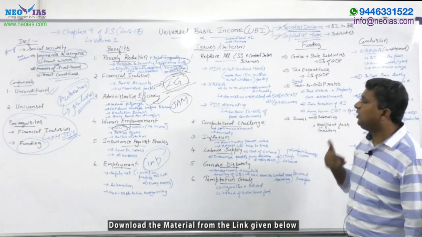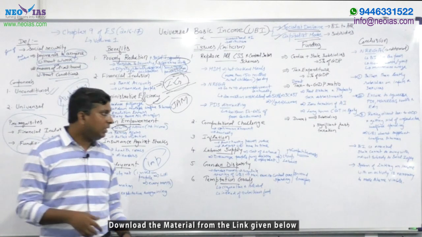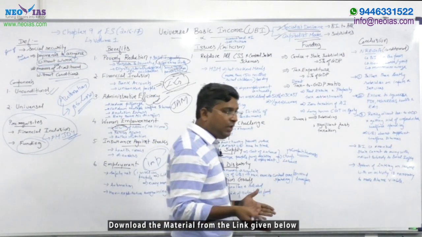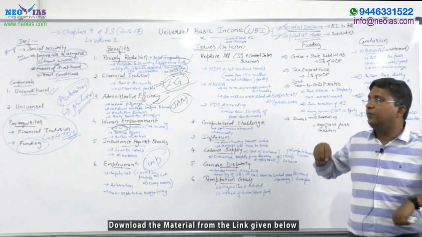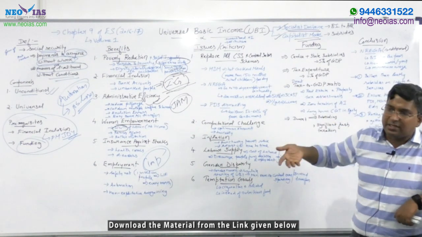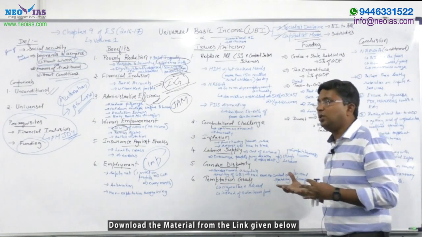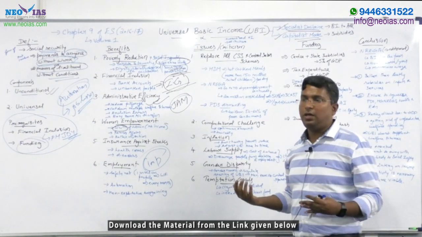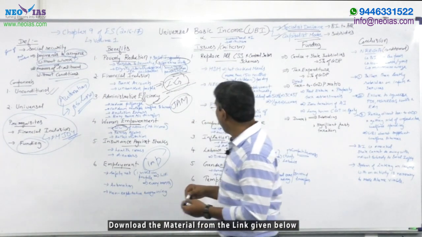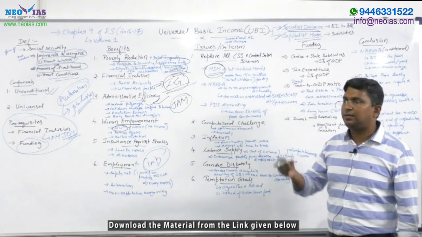Now, what are the disadvantages, or what are the issues or the criticism against this universal basic income concept? One of the most important criticisms against UBI is that once UBI comes into existence, the government will replace all the welfare schemes, both centrally sponsored schemes and central sector schemes. Now, if you notice, there are certain schemes which have been successful and which have benefited the weaker sections of our society. For example, the midday meal scheme. The midday meal scheme is still successful.